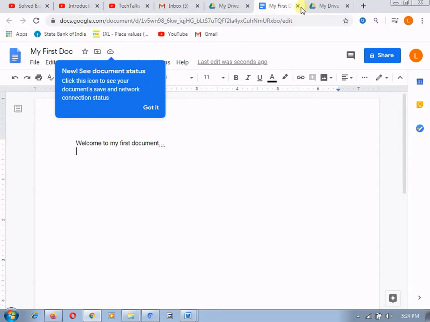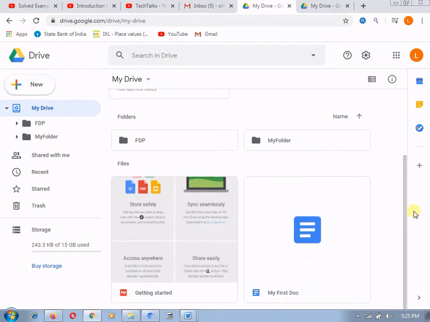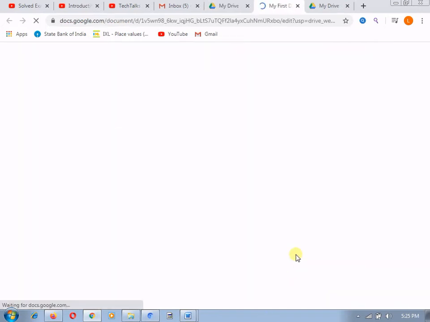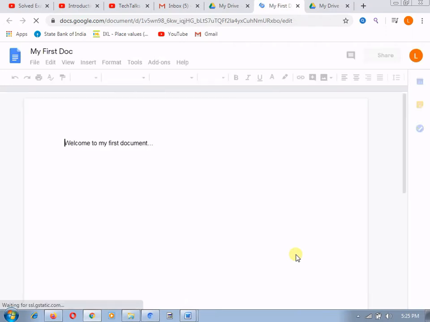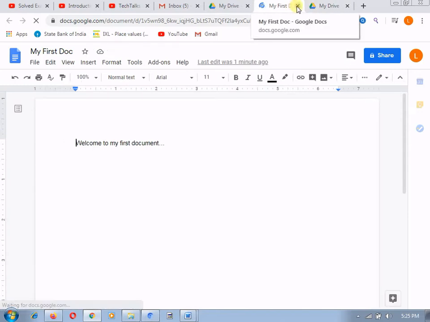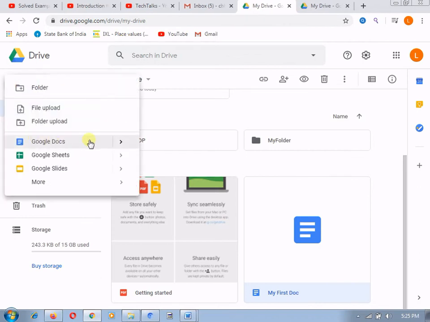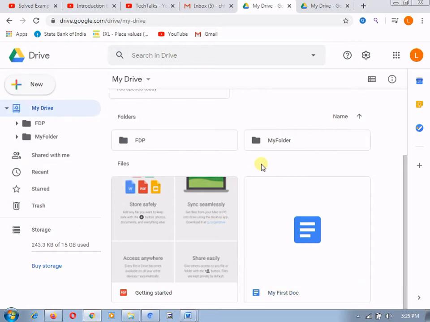Now I am closing this Google document, and here you can see that this Google document is created on my drive. This is the document which was created by me just now, and if you open this document by double clicking on it, the same document will open. So in this way we can create different Google documents and Google Sheets with this new option. This will create a new document, this will create a new sheet, this will create a new slide. The details about all these things I will give you as soon as we start with these different topics one by one.